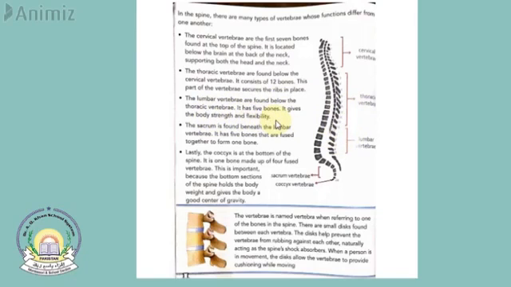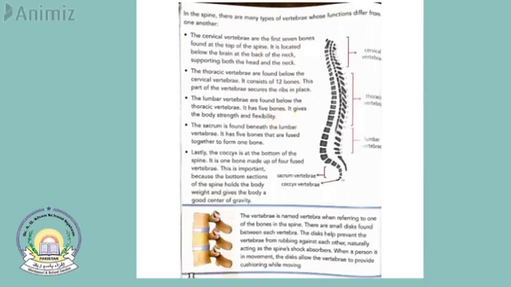So what does it do? When you bend, it gives the body flexibility and strength. It provides the strength at your lower back. If you feel the lower back, that part is flexible, and it provides strength to the body. And this part of the spine is called the lumbar vertebrae.